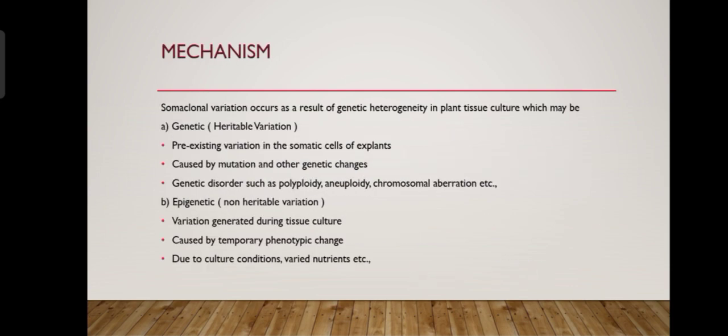Mechanism of somaclonal variations. This mechanism is caused due to two types: one is genetic and the other is epigenetic. Genetic variations are heritable, due to pre-existing variation in the somatic cells of the explant plant caused by mutation or other genetic changes, such as polyploidy, aneuploidy, chromosomal aberration, etc. And epigenetic variations are non-heritable. So the variation generated during tissue culture is caused by temporary phenotypic changes due to cultural conditions, varied nutrition, etc.